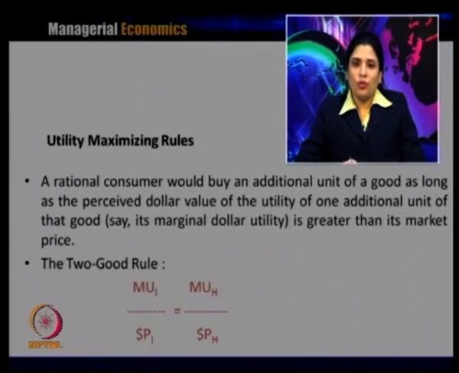The rational consumer would buy an additional unit of good h if the perceived dollar value of the utility of one additional unit of that good, the marginal dollar, is greater than its market price. Till the time the ratio is equal, the consumer is spending on both goods. But when there is an inequality, as we discussed a few minutes ago, the consumer always spends more on the goods where they are getting a higher level of utility.